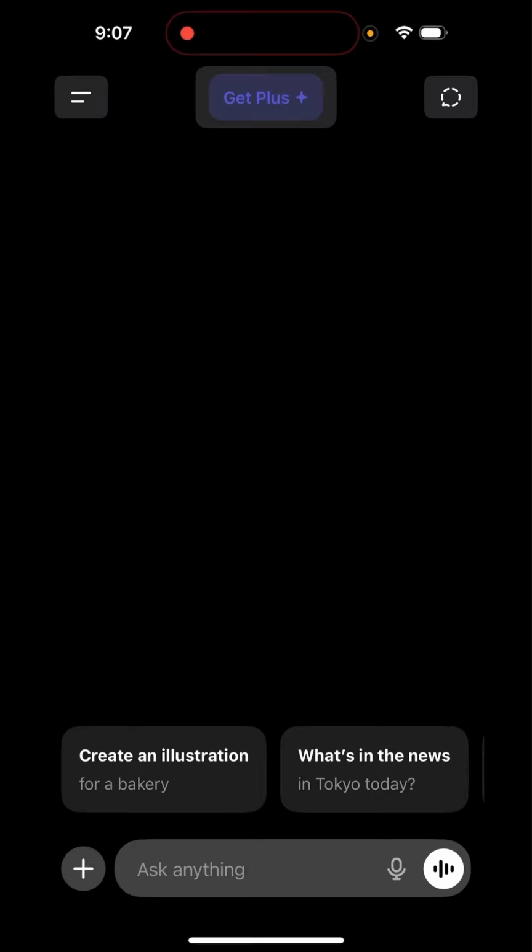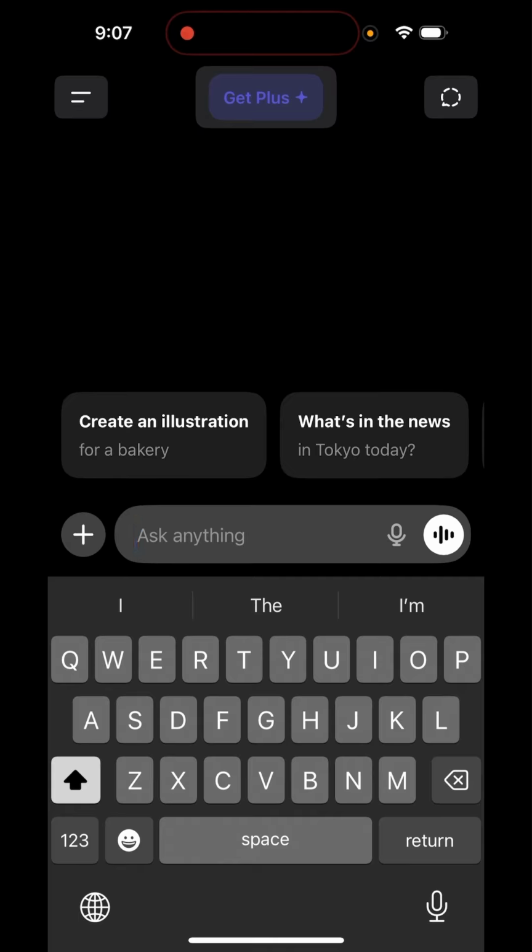So when you open the ChatGPT app, you have this text prompt. Instead of the prompt, you see a third button, which is kind of a waveform. So let me show you with an example. Let's get into voice mode.